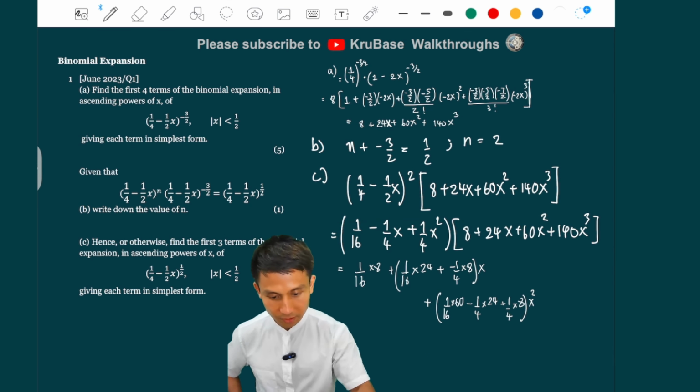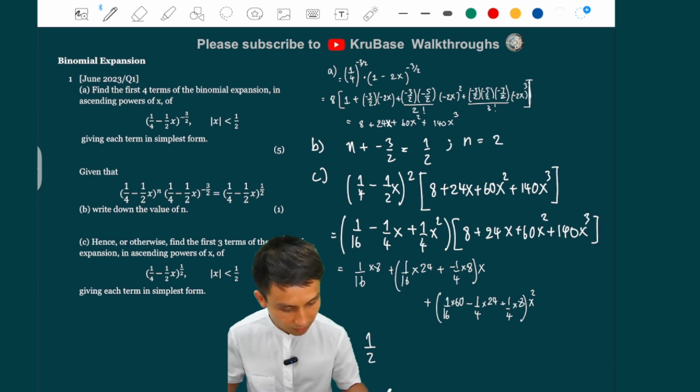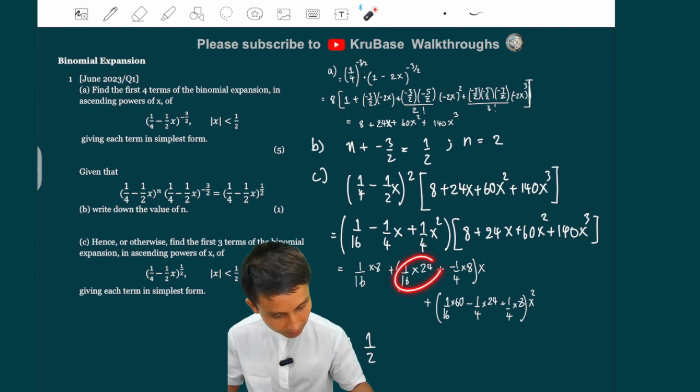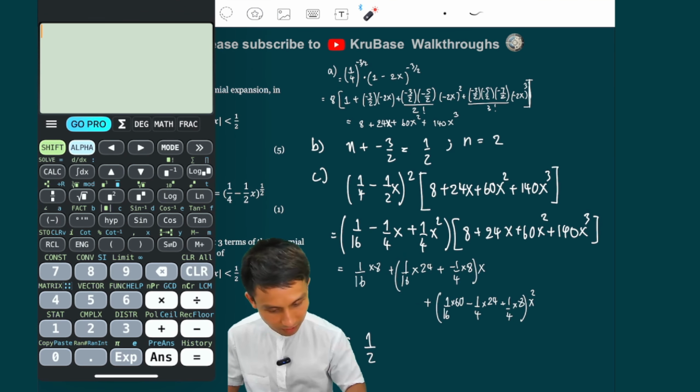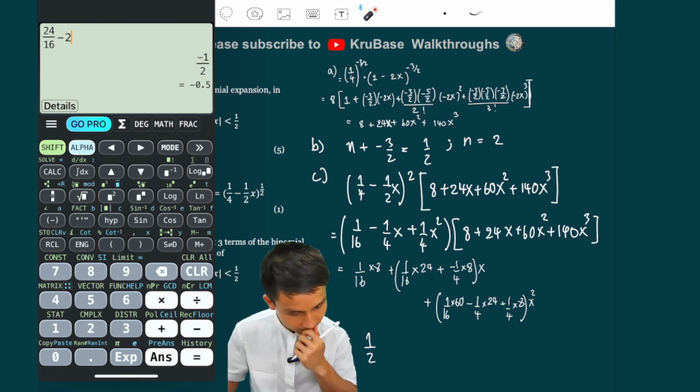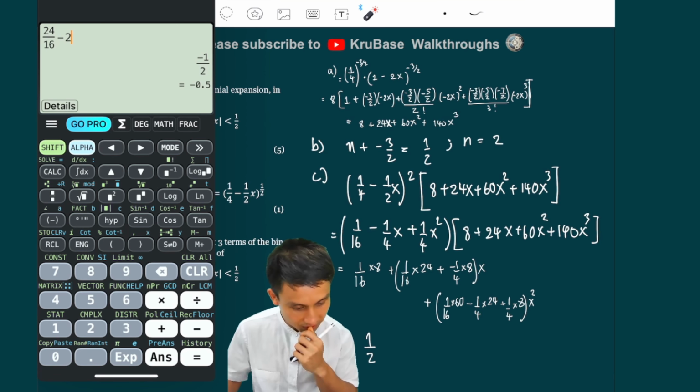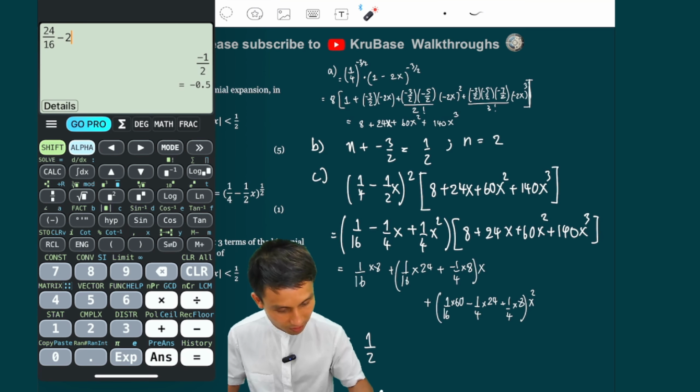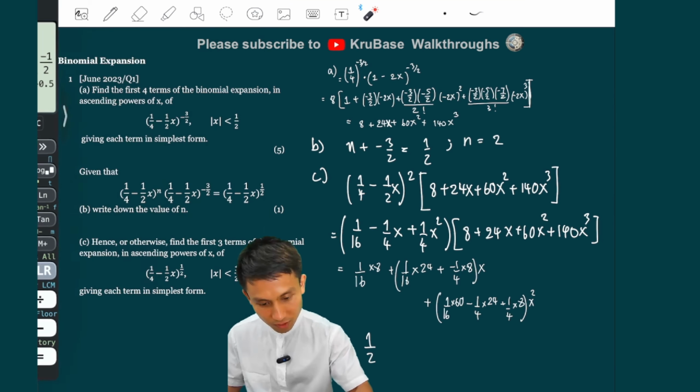So the first term is just 1 over 2, right? 1 over 2 here for the constant term, 8 over 16. Well, what is this? Let me just use a calculator there. 24 over 16 minus 2, right? Yeah. 24 over 16 minus 2. So that is just minus 1 over 2x.